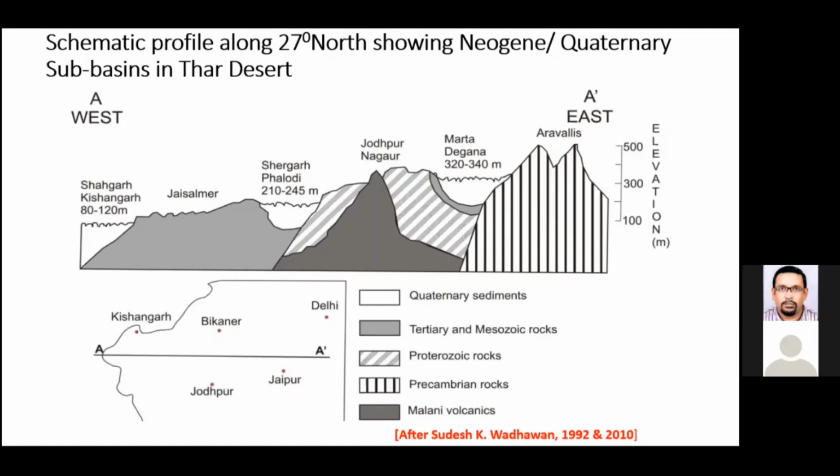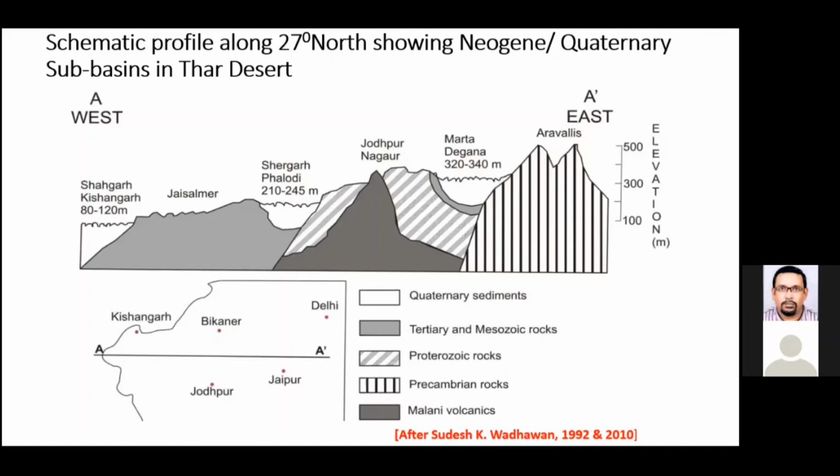Further west, we have this dune field, which is labeled here as the Shergarh Phalodi dune field. And you see the average elevation is 210 to 245 meters. So nearly a 100 meter fall you can see in this dune field from the previous Merta Degana dune field. Further west, along this profile, around 27 degrees north, we have rocky outcrops, mostly Mesozoic and Tertiary.